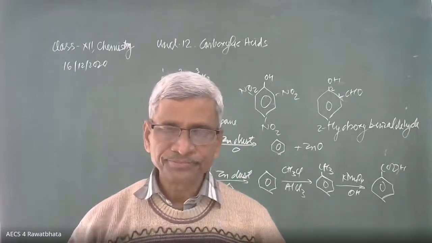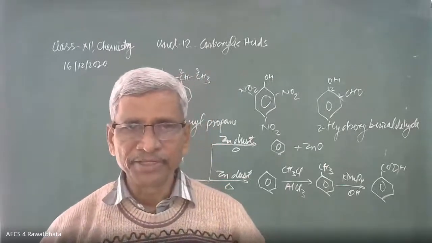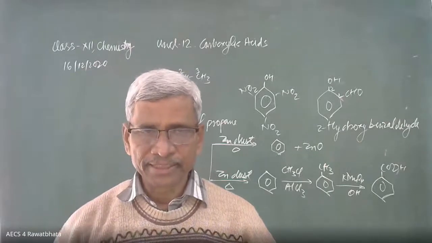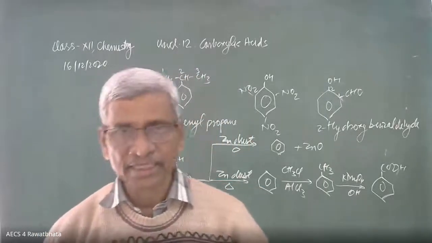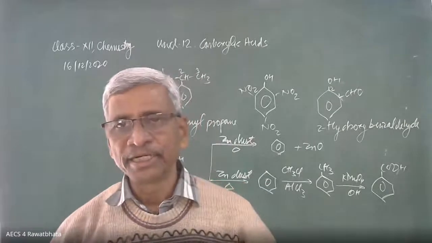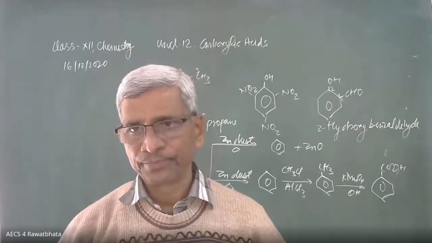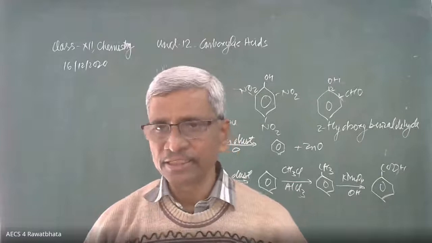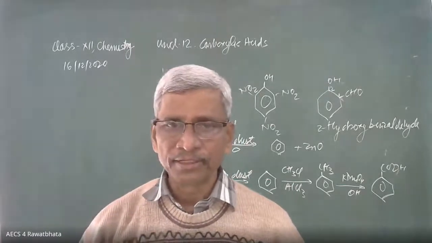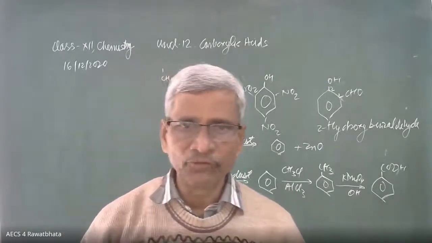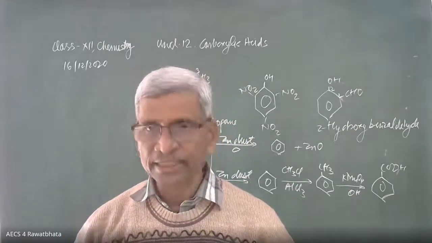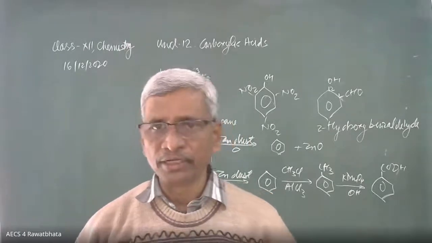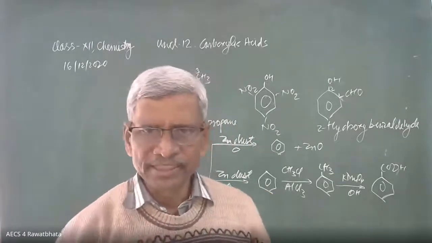Salicylic acid, Reimer-Tiemann reaction. Kolbe's reaction is also there, and Reimer-Tiemann, both are possible. In Reimer-Tiemann, if we use CHCl3, then we get salicylaldehyde. If it is CCl4, vice versa, we get salicylic acid, and by Kolbe's reaction also we can convert into salicylic acid. Is the reaction needed, or can you do it?